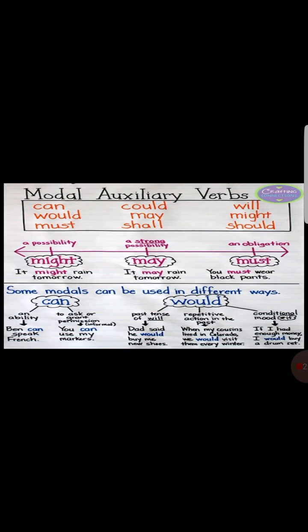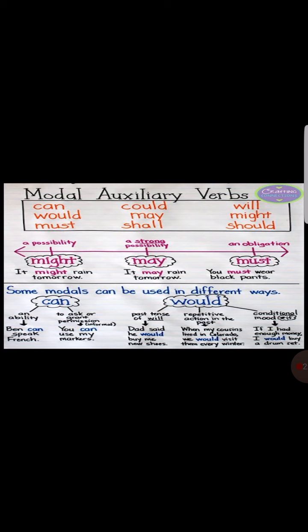Further explanation of these modal verbs. Some modal verbs can be used in different ways. Those modal verbs are can and would. For can, it is used in ability as well as permission. Ben can speak French. Here, his ability to speak French has been shown. Now for permission, you can use my marker.